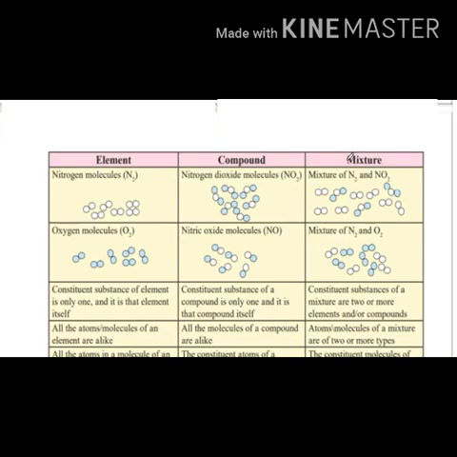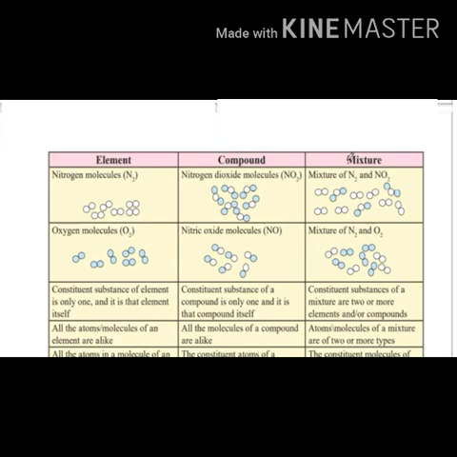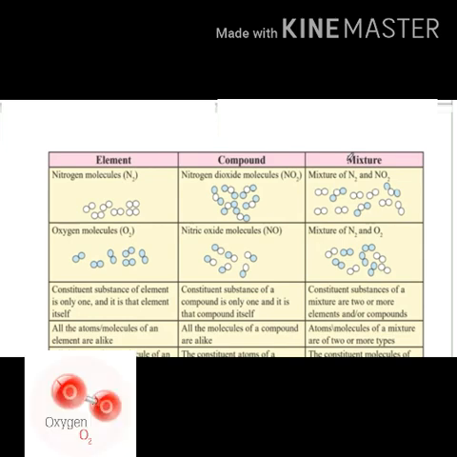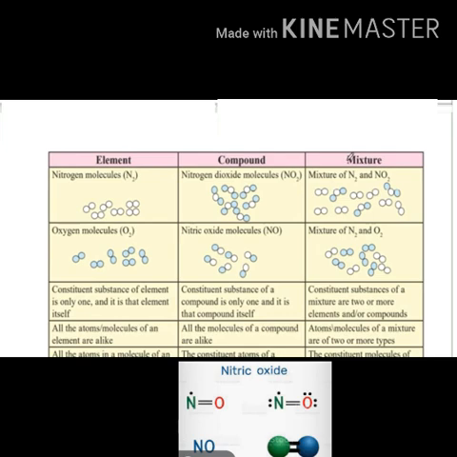Here the molecules of nitrogen and nitrogen dioxide are separate from each other. There is no bond formation between them. Here the white circles represent nitrogen atoms and the blue circles represent oxygen atoms. Second example of an element is the oxygen molecule. Here two oxygen atoms are chemically bonded to each other. Second example of a compound is the nitric oxide molecule. Its symbol is NO, which contains one oxygen atom and one nitrogen atom chemically bonded to each other.